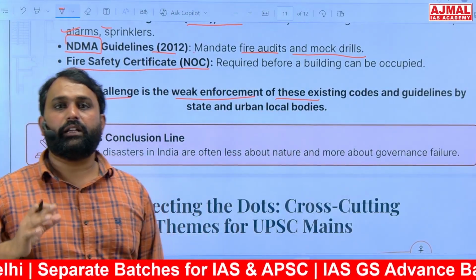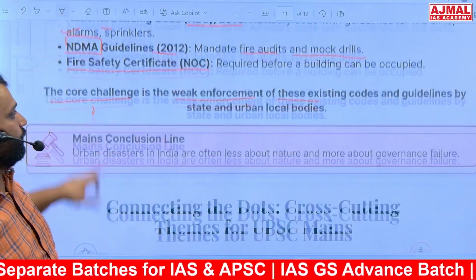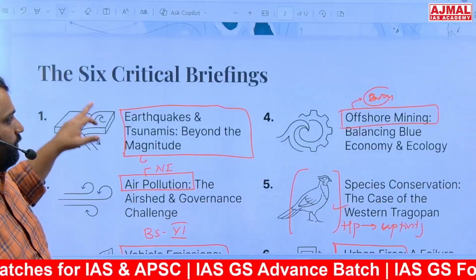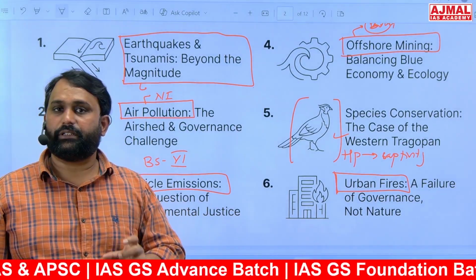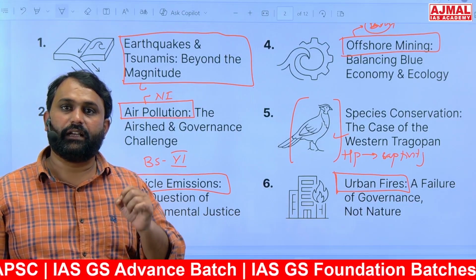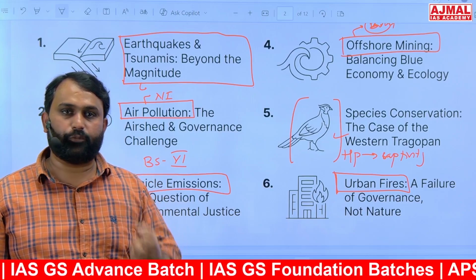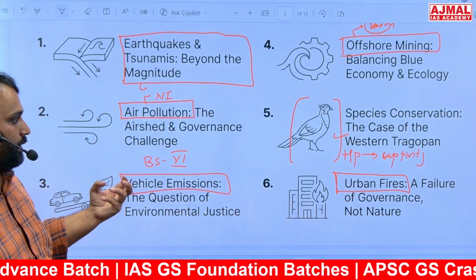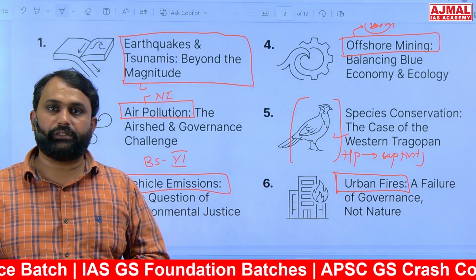This is all about the important news that can be asked in UPSC, both in prelims as well as mains, where concepts like tsunamis and marine protected areas can be asked, and you can use a few case studies in the mains paper. This is all about the environment and ecology current affairs this week.